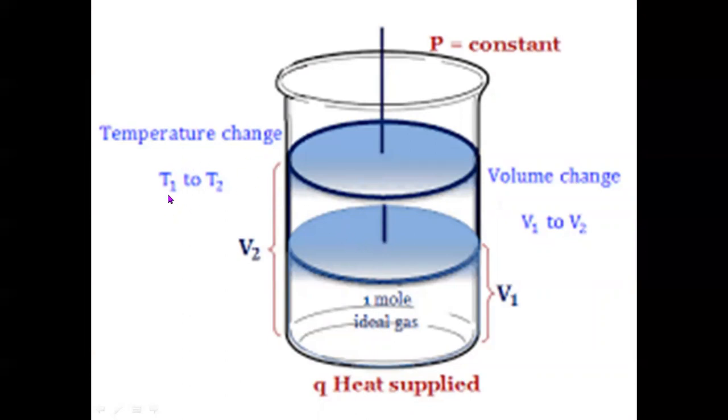the temperature changes from T1 to T2. Then what happens? The energy will change. And if the initial volume is more and the final volume is less, then compression will take place. On the other hand, if the initial volume is less and the final volume is more, expansion will take place.